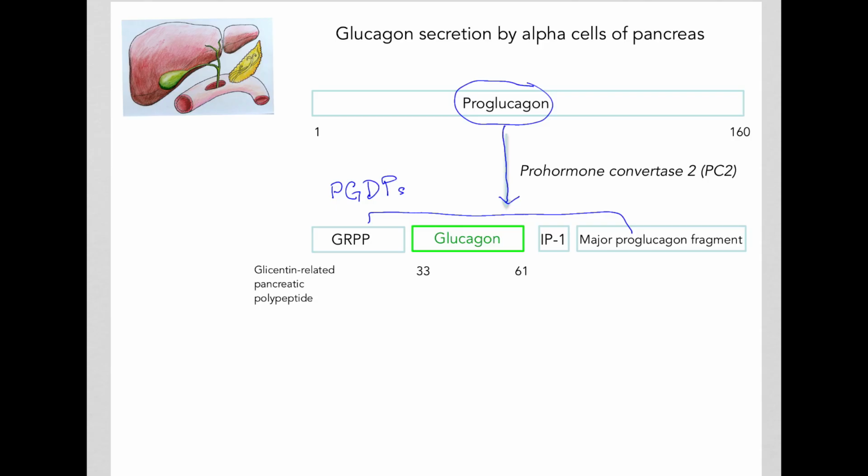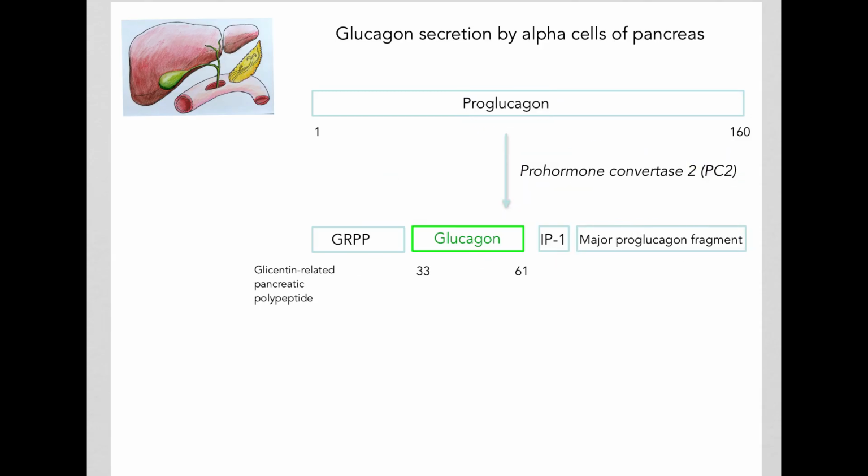Examples of these PGDPs are GRPP, which is glicentin-related pancreatic polypeptide, glucagon, intervening peptide 1, as well as the protein major proglucagon fragment. The enzyme that converts proglucagon into PGDPs belongs to the prohormone convertase family, and an example of this enzyme is PC2.